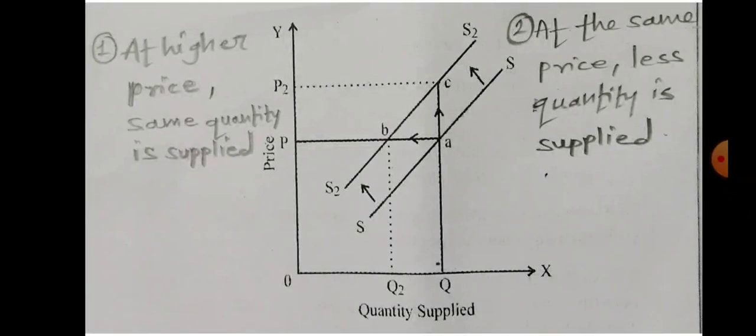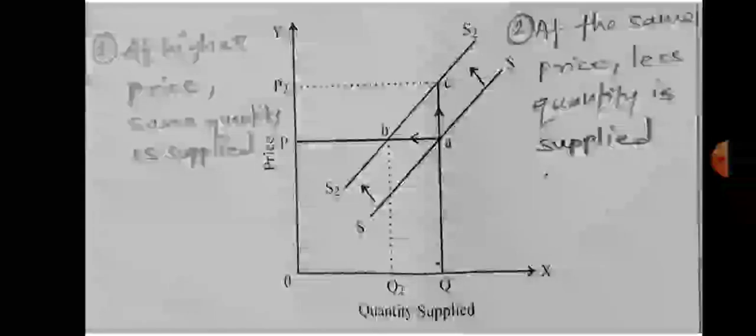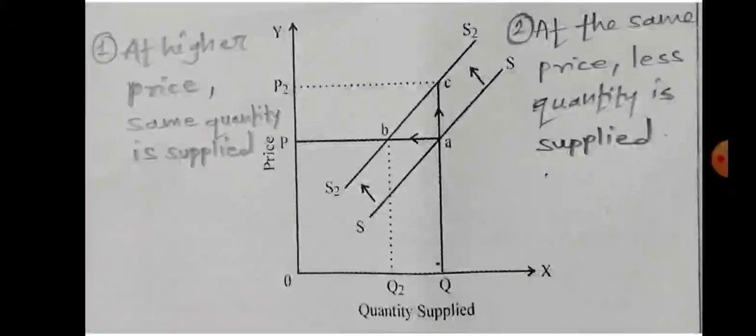At price OP, OQ2 is supplied. So the second condition is fulfilled here from point A to B. And from point A to C, it shows that the same quantity is supplied, that is OQ, at a higher price OP2. Okay, so the new supply curve shifts to the left-hand side, which is shown by S2 S2.